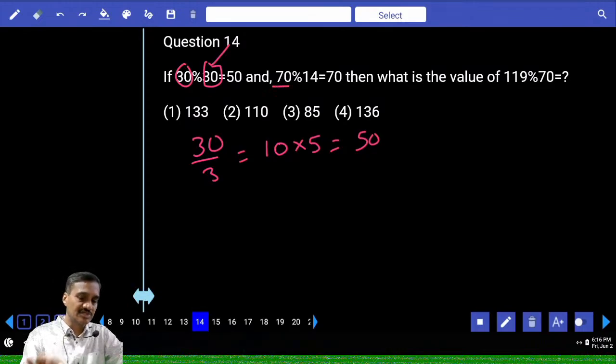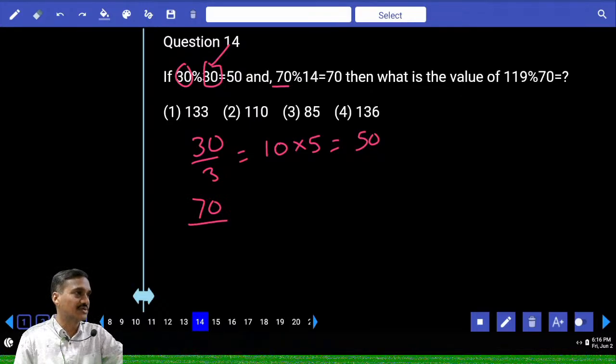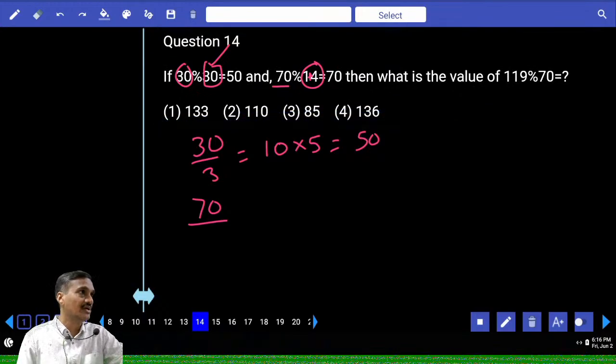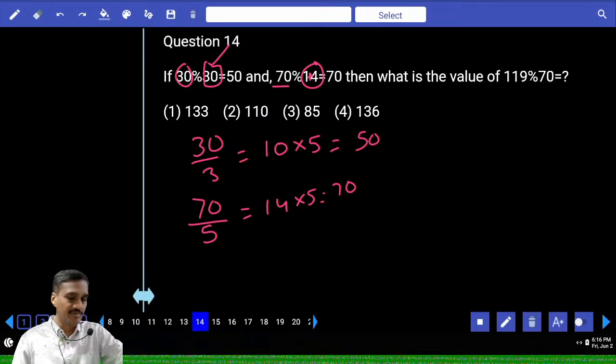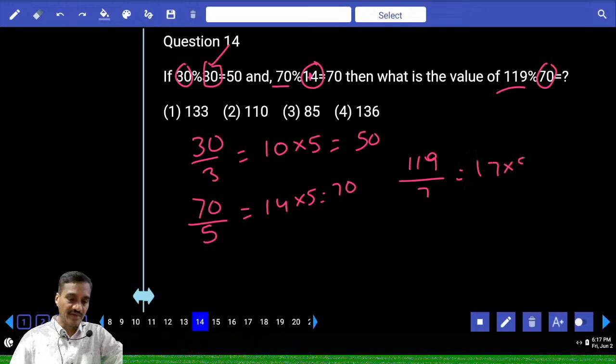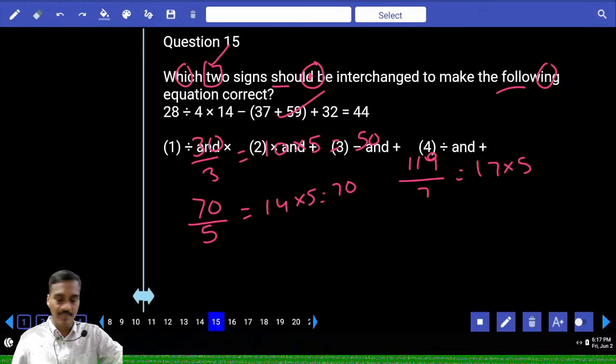And again in this one, 70. And 70 is the first number and it must be divided by what? Now 14. In this 14, sum of the digits in 14, 1 plus 4 is how much? 5. Now 70 divided by 5, 14. Now this 14 must be multiplied with how much? Into 5, that is 70. Then coming to the next one, now here 119. 119 must be divided by how much? 7 plus 0, 7. And the number is 17, into 5, 85, choice 3, 14.